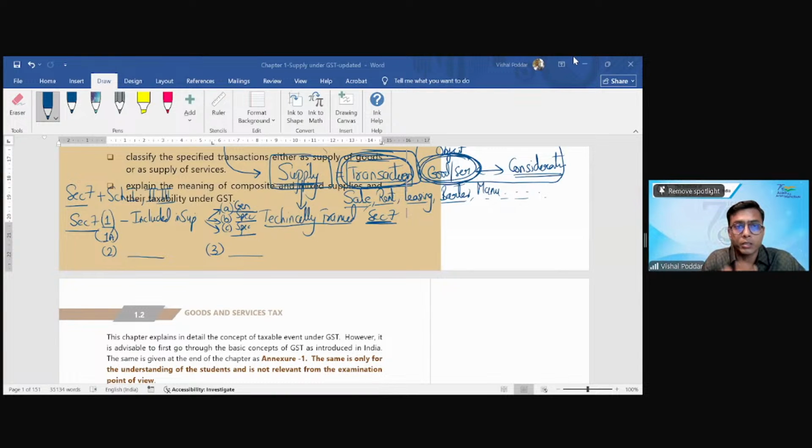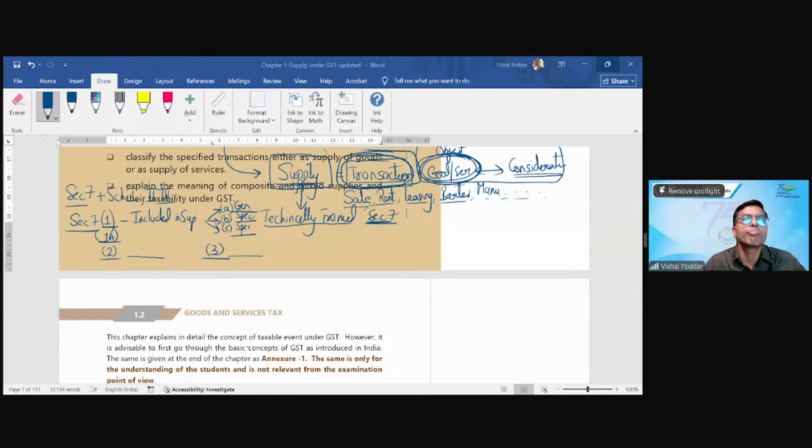It's agent, like I remember agent that we talk about. See, one is you have definitions in Section 2. Every act, Section 2 is generally the definitions. Within GST law, you have all the definitions in Section 2. However, our main concept, that is the taxable event, which is supply, is defined under Section 7. And to understand supplies completely, you have to read the 3 schedules also. So right now I'm talking about 7, and within 7, subsection 1, 1A, 2, 3. These are all subsections of 7. I just want to know what is covered in which subsection. No, Sandeep.